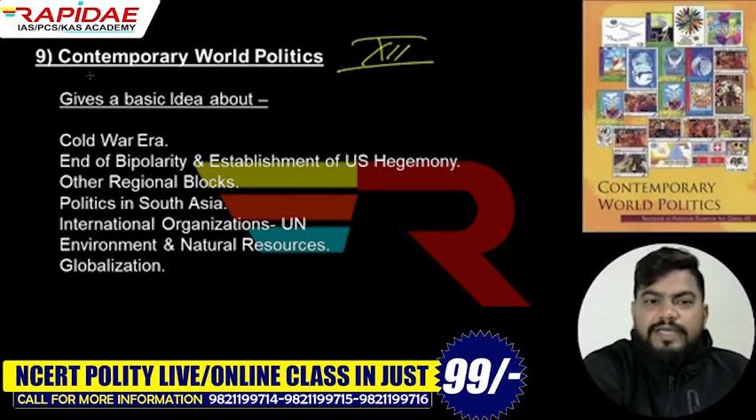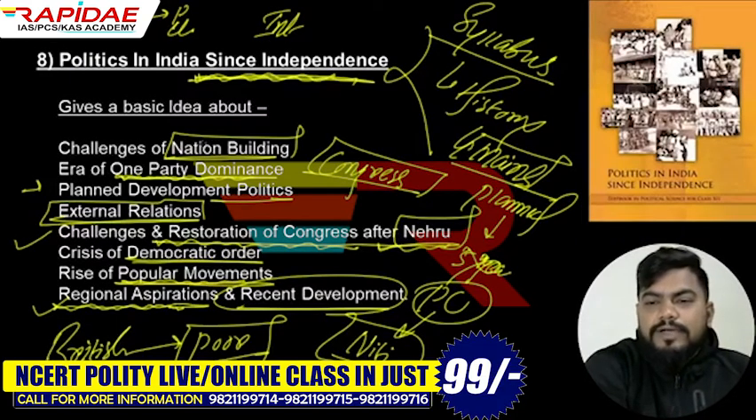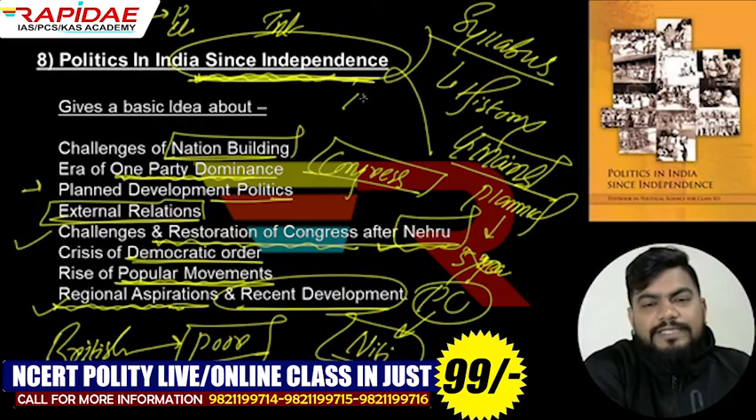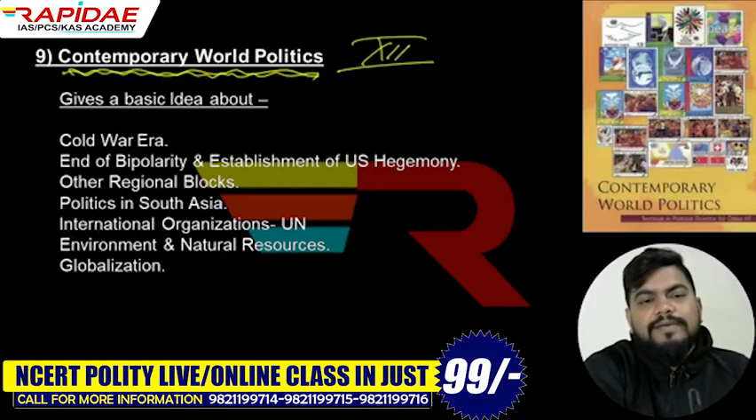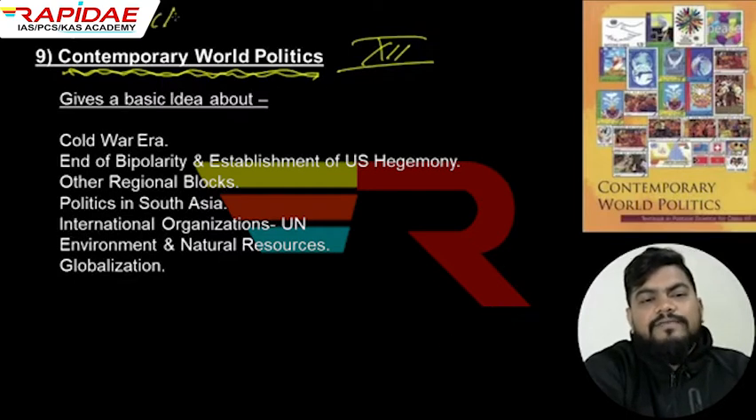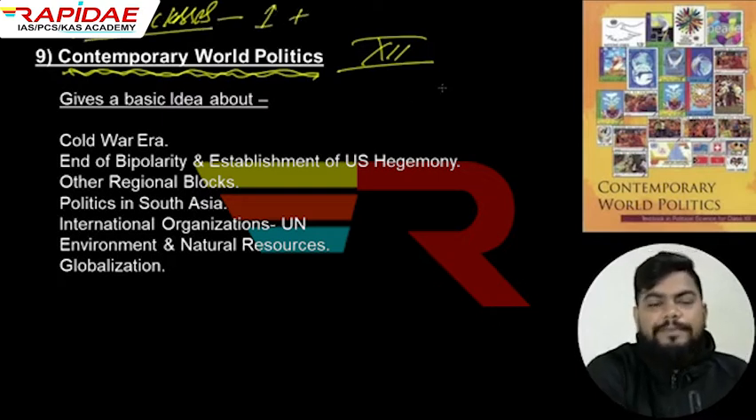The name of the book is Contemporary World Politics, right? Contemporary World Politics. So the last book, Politics in India Since Independence, is also of class 12. Many of the time you will see that some classes can have more than one book. So that is also happening here.